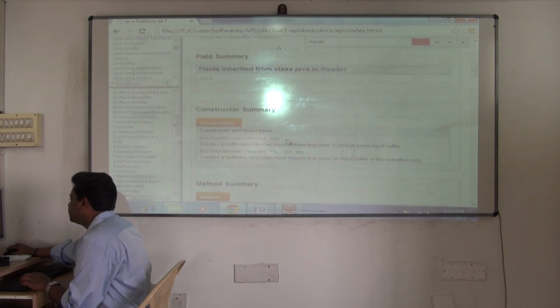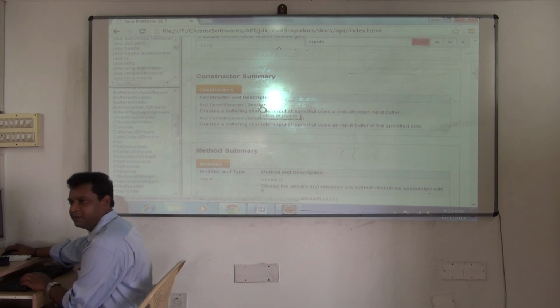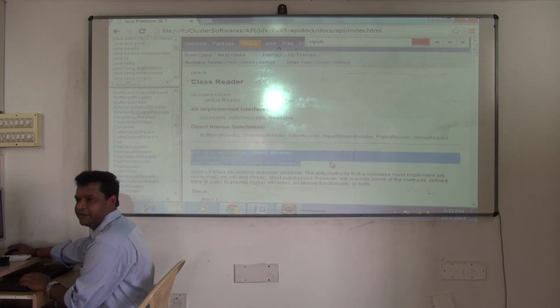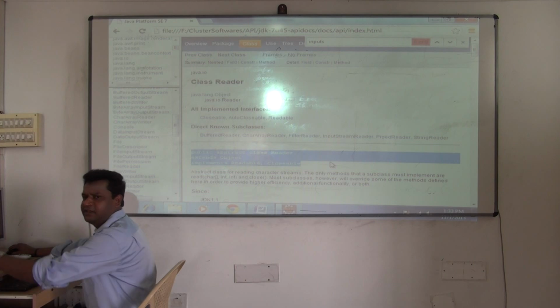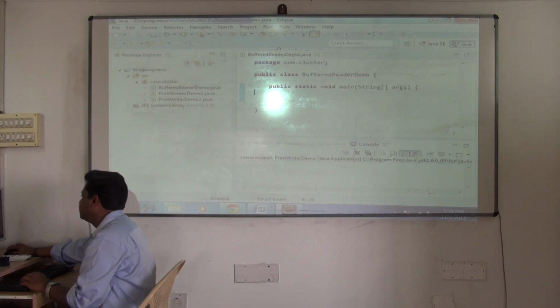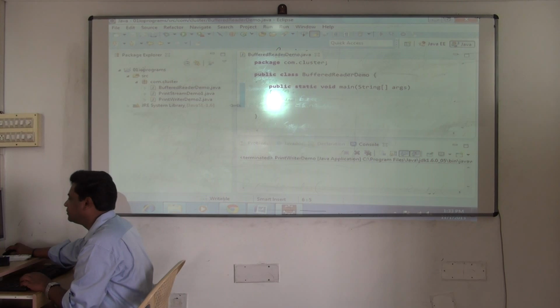So now what happens? See, these are the two constructors of BufferedReader. It says I need an object of type Reader. But Reader, if you click, it's an abstract class. So I cannot create an object of this. So I can create any subclass object. So what I'll do, I'll decide to create an InputStreamReader object. Okay, so very simple now. So I'll write it in a single line, you understand now?